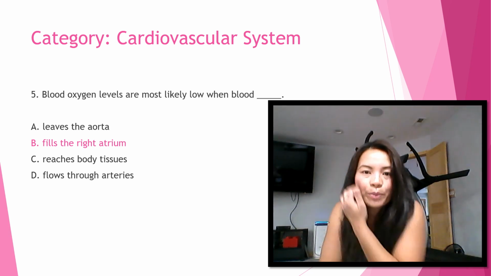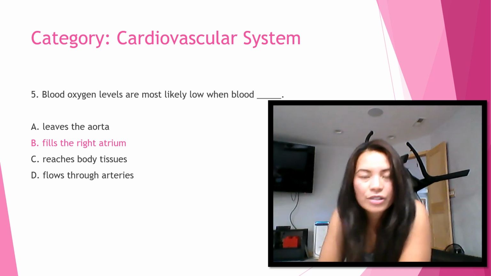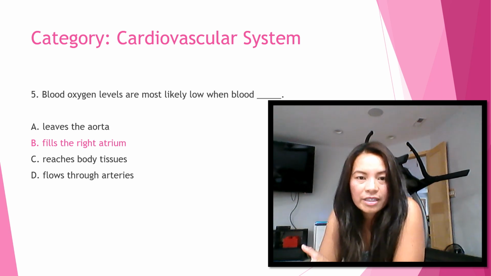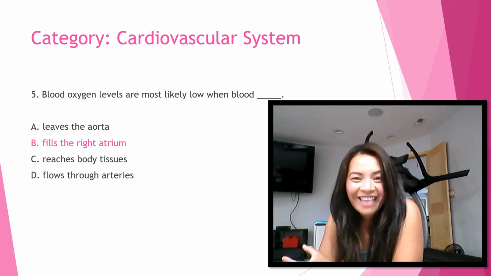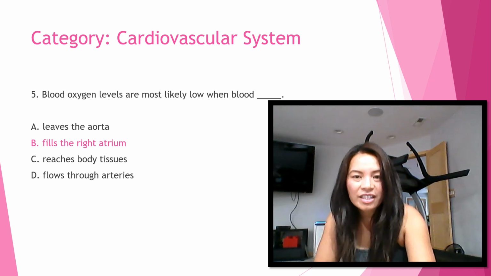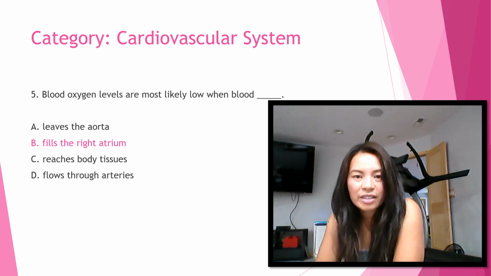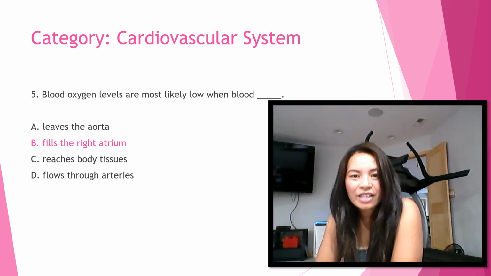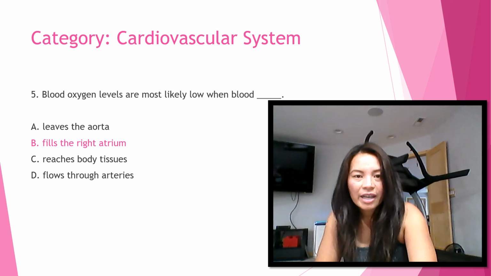Okay, so in the process of blood circulation, blood returns to the heart deoxygenated via the two vena cavas, and then enters into the right atrium. Blood then flows into the right ventricle to the pulmonary artery, which travels to the lungs to become oxygenated. Once oxygenated, the blood returns to the heart via the pulmonary vein into the left atrium, left ventricle, and eventually back into the body through the aorta for circulation.